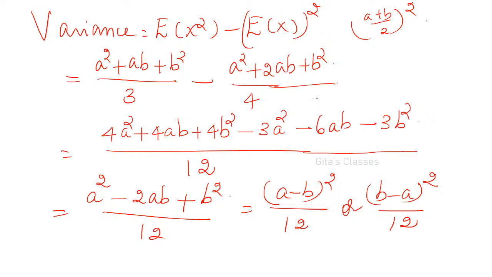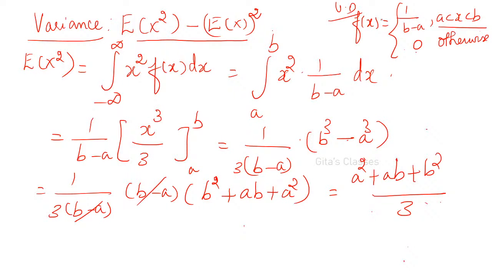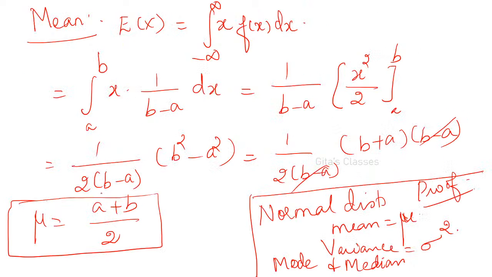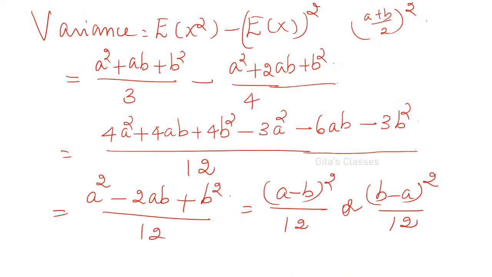This is by definition. See, this is the mean. Mean is mu, which is equal to our E of x. Okay. E of x is equal to a plus b by 2. This we have found out. Just expand this. a plus b the whole squared by 2 is a squared plus 2ab plus b squared divided by 4. Okay.